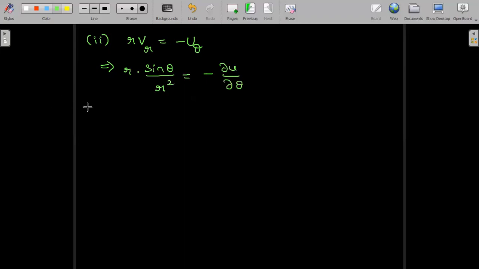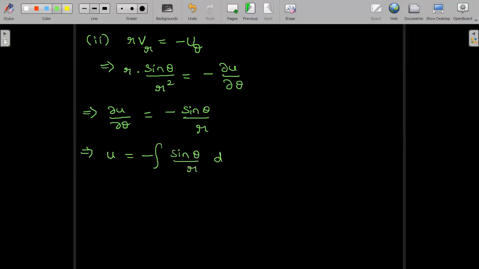I just wrote the full form. So what will be dou U by dou theta from this? Dou U by dou theta will be minus sin theta divided by R, when R gets cancelled. Now we can do the direct integration. So U is minus integration of sin theta divided by R d theta, plus a function of R added as the constant of integration.